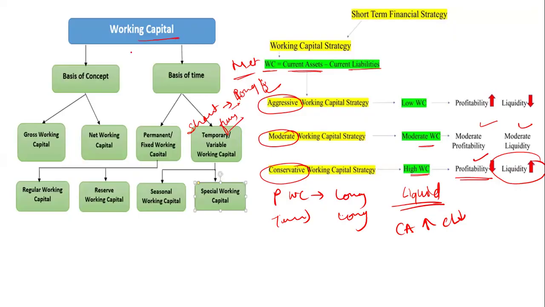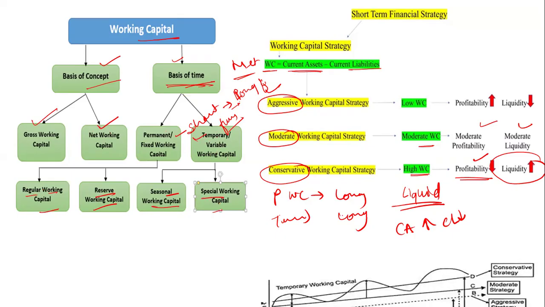Here you can see working capital is divided into two parts: basic concept and timing. According to the basic concept, there is gross working capital and net working capital, which I have already told you. On the basis of time, there is permanent working capital and temporary working capital. Permanent includes regular working capital and reserve working capital. Temporary includes seasonal working capital and special working capital.